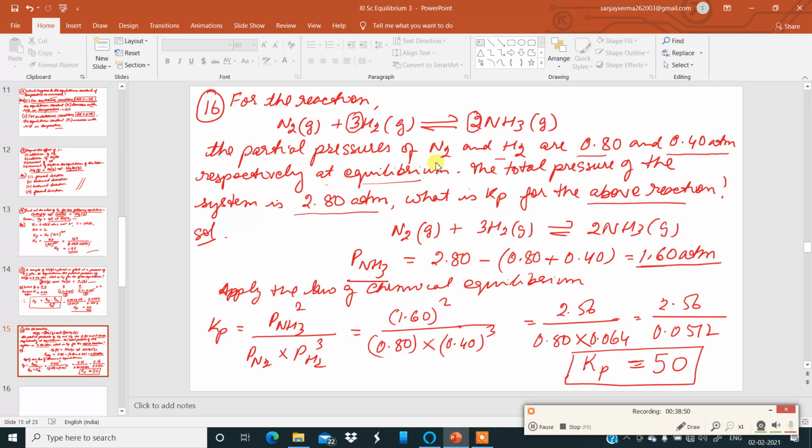There I will also teach you how to solve questions based on ionic equilibrium, where you will have to find pH, Ka, Kp, buffer solution, common ion effect, all those things.